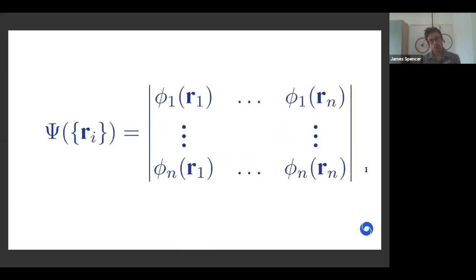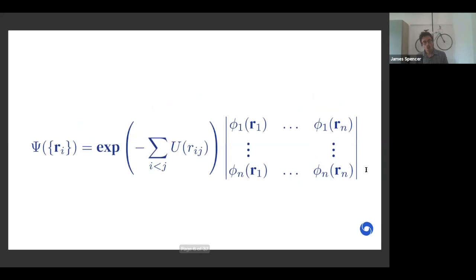So the most common and easily the most computationally tractable way of imposing anti-symmetry is simply to represent the wave function as a determinant or a sum of determinants of single particle orbitals. That is, orbitals phi, which only depend upon a single electron at a time. And this wave function that I've written here is actually Hartree-Fock theory, just the best single determinant wave function. Next slide, please. But we can go beyond this.